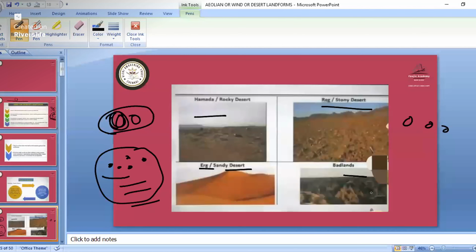And badland means what? Some particles have got eroded from here, and they have settled down in this area, and from there also erosion has happened. So this type of land is not suitable for anything.